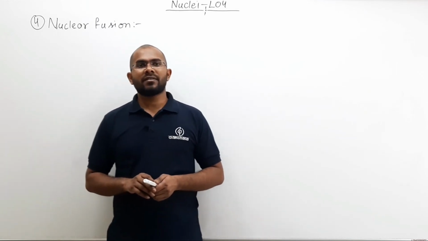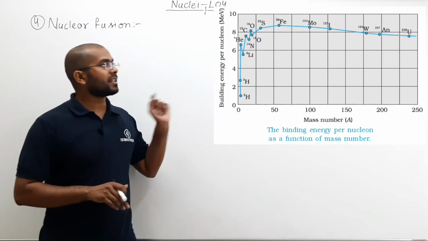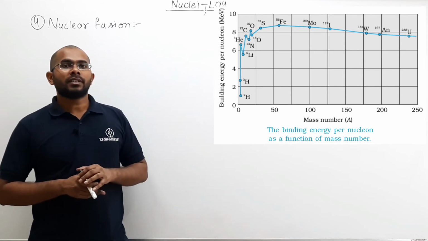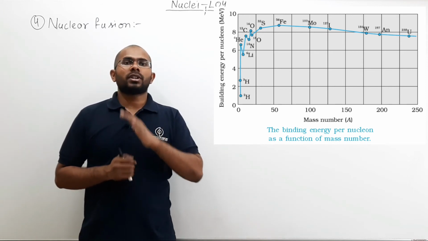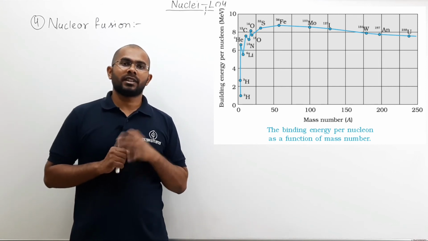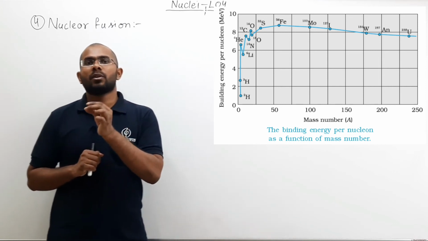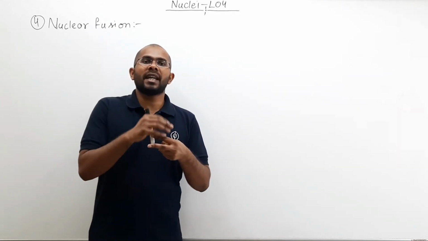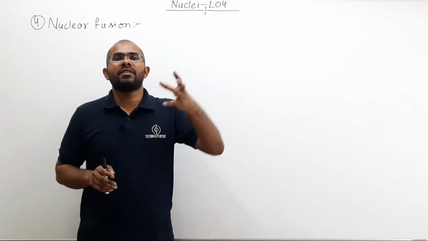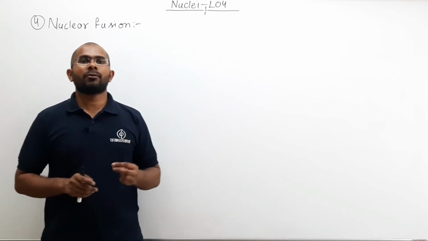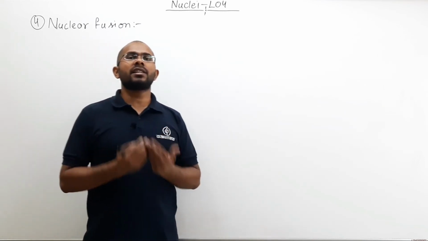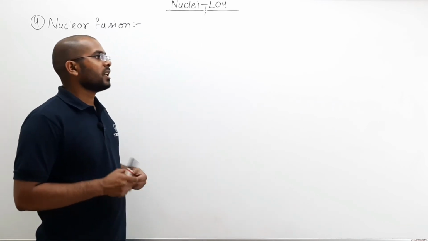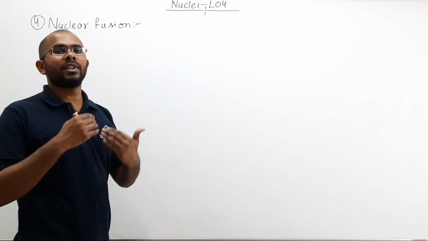Now as we have seen in the binding energy per nucleon versus mass number graph, if the mass number is below 30, then two nuclei can combine to form a heavier nucleus. In that way they increase their binding energy per nucleon, and during the process they release some energy.